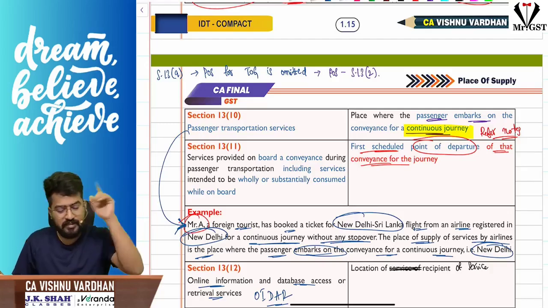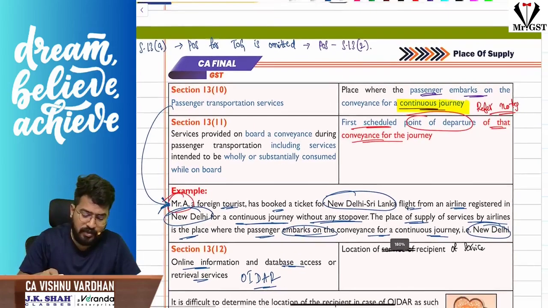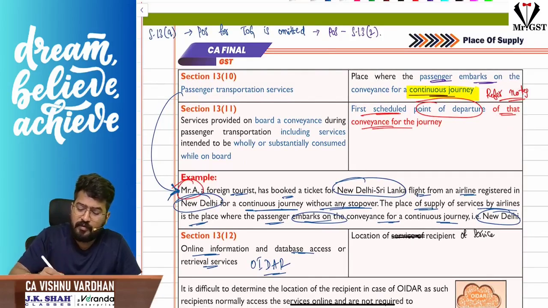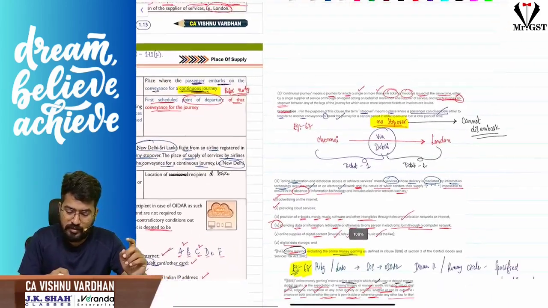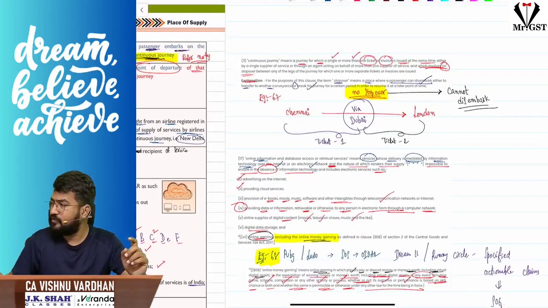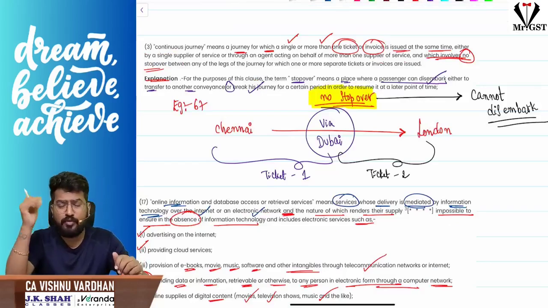13 subsection 10, transportation of passengers, further there is a place of supply. The place of supply will be where the passenger embarks on a conveyance for a continuous journey. For this I have a small note for you here. So here the interesting point is, sir, what do you mean by continuous journey?